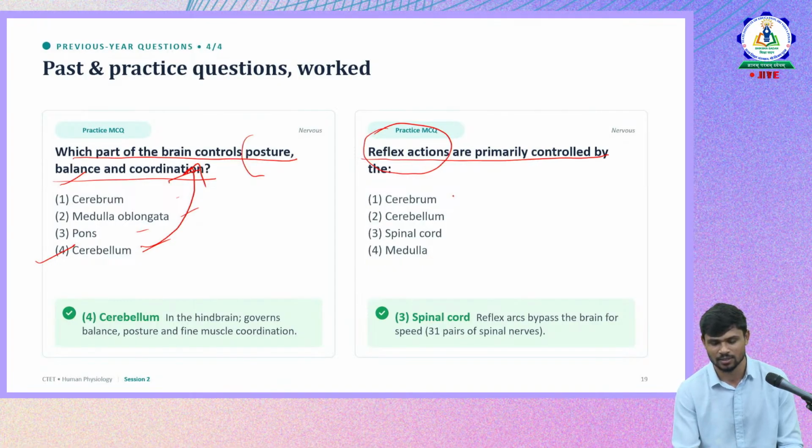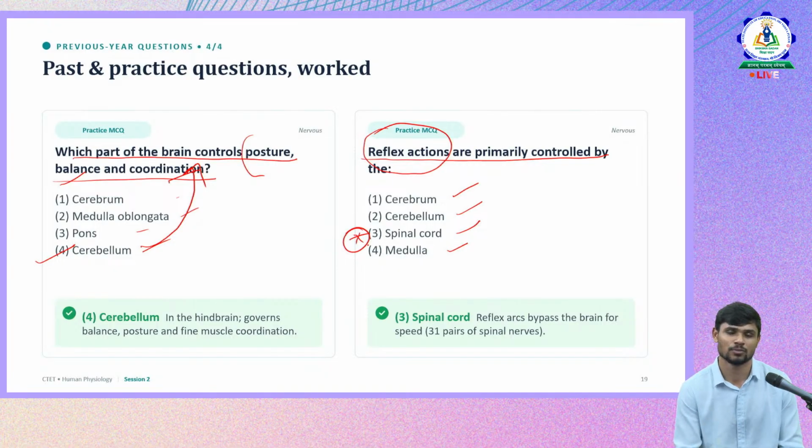Is it cerebrum, cerebellum, spinal cord, or medulla? We discussed that the spinal cord controls involuntary actions, whereas cerebrum and medulla are present in the brain. The brain doesn't help in very immediate reactions; it takes time and is slower than the spinal cord. So spinal cord is the right answer.